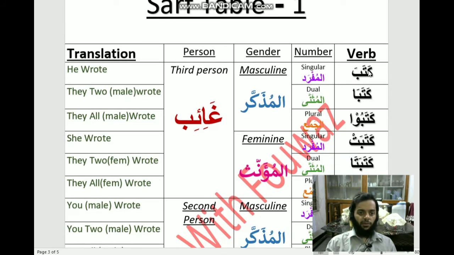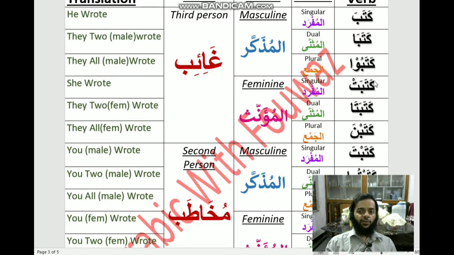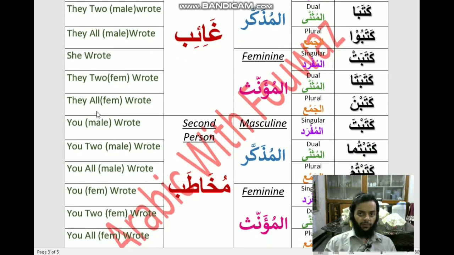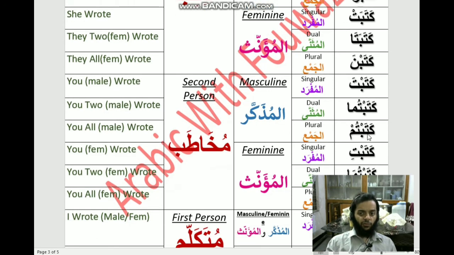Kataba means he wrote, kataba means they two wrote, that is masculine. Katabu means they all men wrote, katabat means she wrote, katabata means they two females wrote, katabna means they all females wrote, katabta means you a male person wrote, katabtuma means you two men wrote, and katabtum means you all men, that is more than two, wrote.